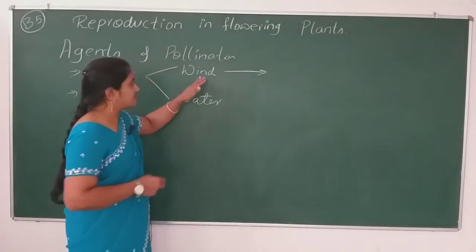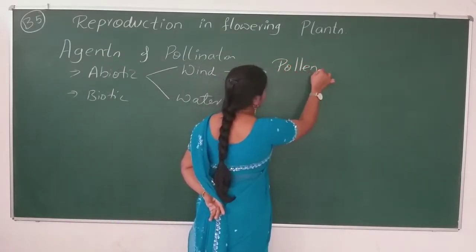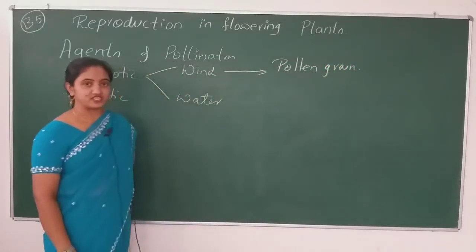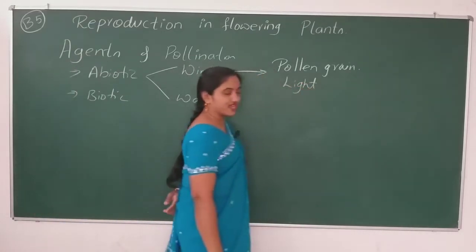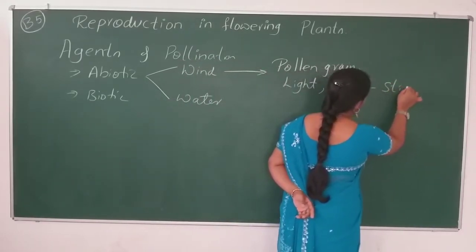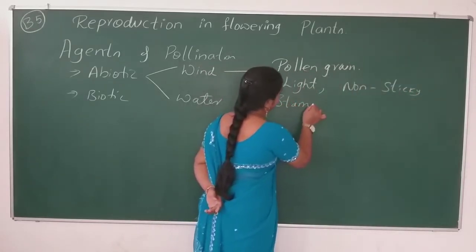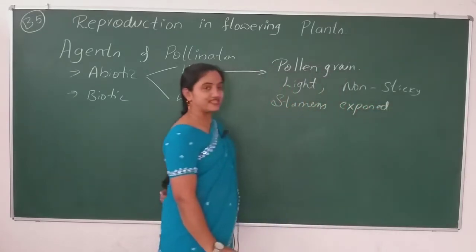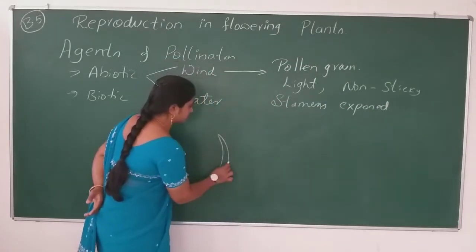The pollen grains of plants which use wind as an agent of pollination will be light in weight and non-sticky, and the stamens are exposed to the nature. It means the stamens are highly exposed.